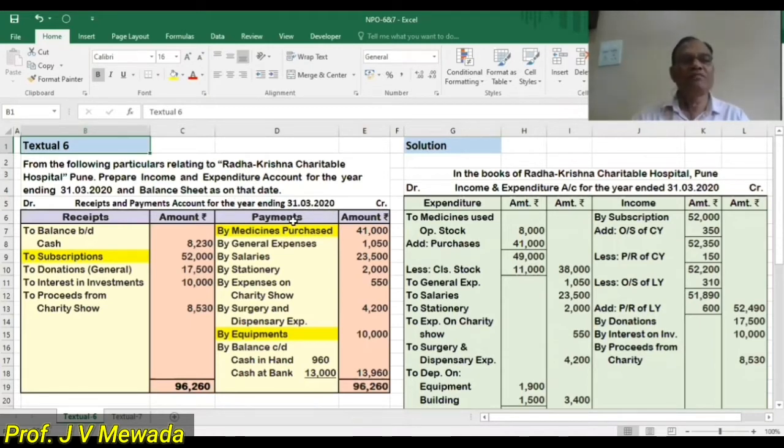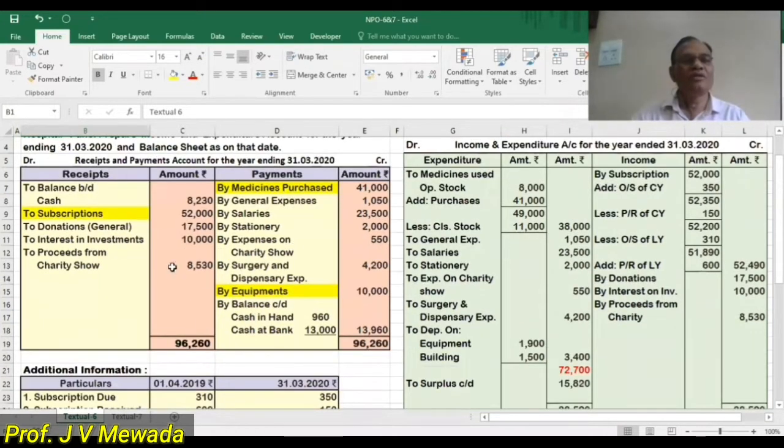So we are given the receipts and payment account for the year ending 31st March 2020. On the receipt side, we have opening cash, then subscriptions, donations, interest on investment and proceeds from charity show. So all are incomes. Now on the payment side, we have medicines purchase, general expense, salaries, stationery, expense on charity show, surgery and dispensary expense. And then we are having equipments. So this is the capital expenditure. And then at the end of the year, we are having balance both cash as well as bank.